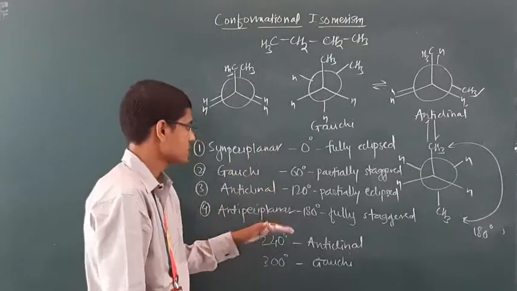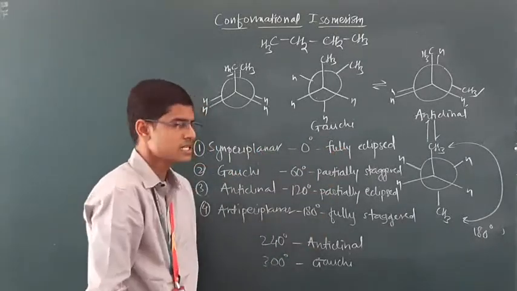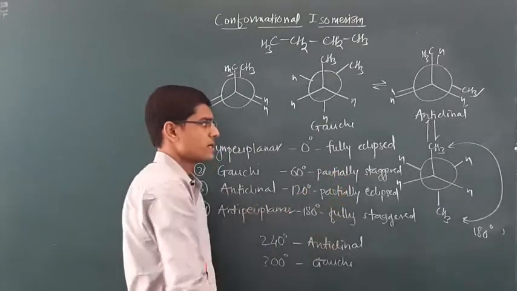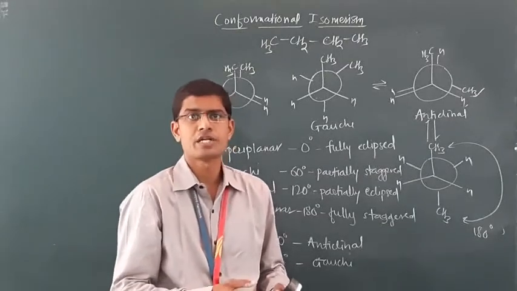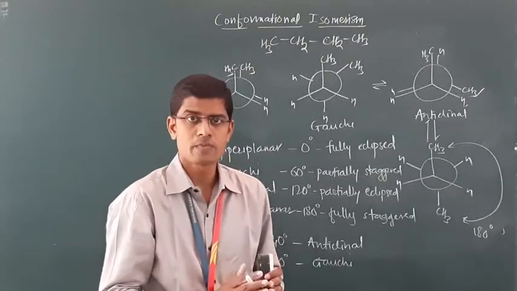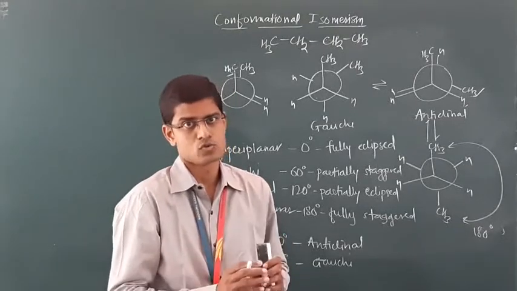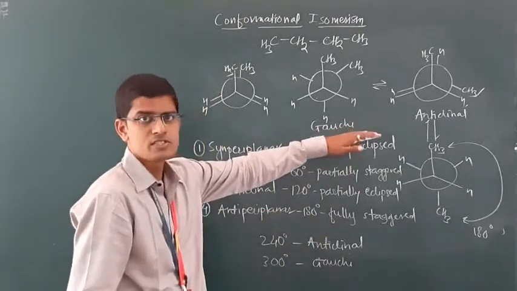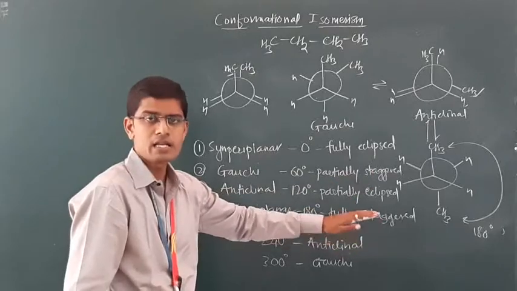Okay, what are the isomers? Two types of eclipsed, fully eclipsed and partially eclipsed. Two types of staggered, fully staggered and partially staggered. And all these isomers can be converted into each other without breaking a bond, so they are called conformational isomers. Now let's see which one will be the strained, highly energetic isomer, and which will be the stable, less